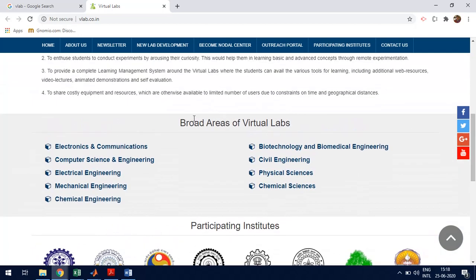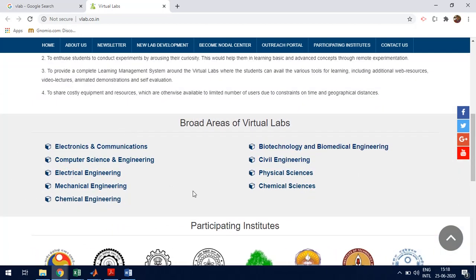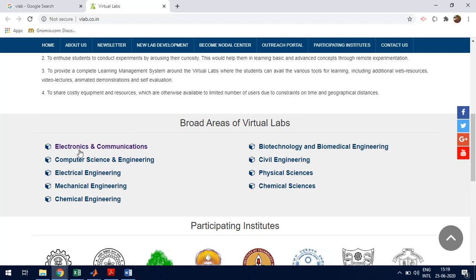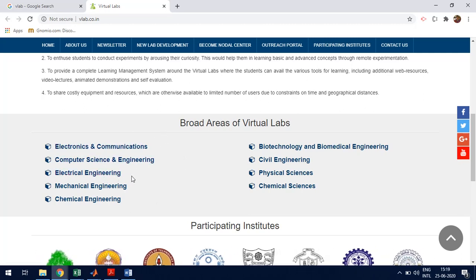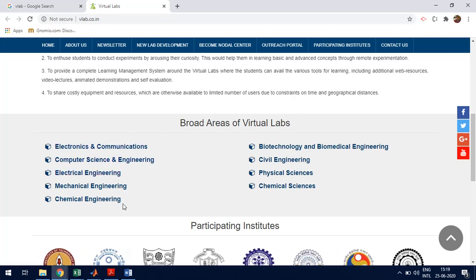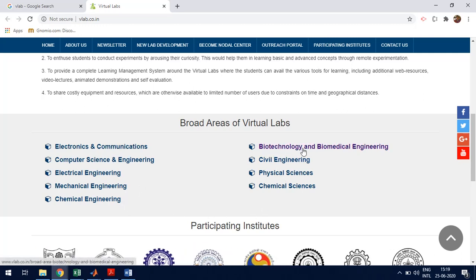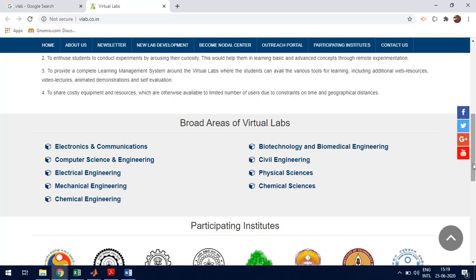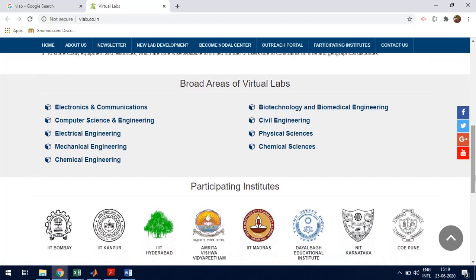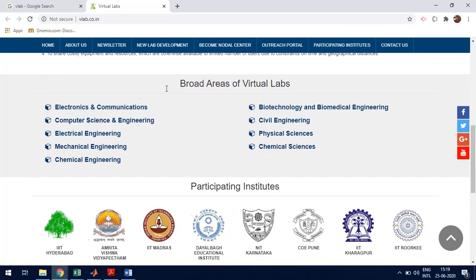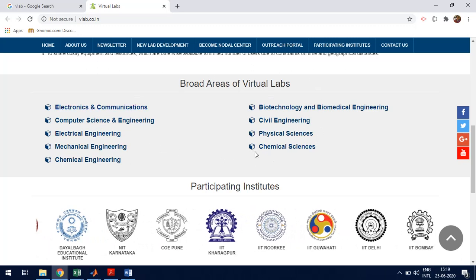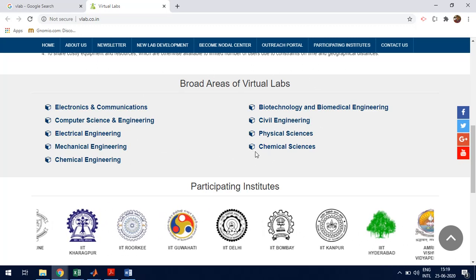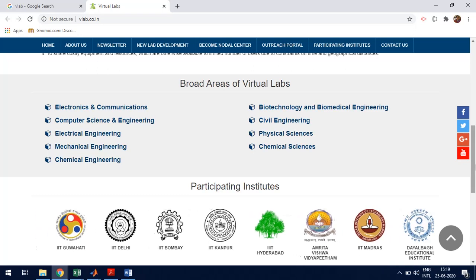And you can see that these are the areas which are covered under the virtual labs. So electronics, computer science, electrical engineering, mechanical engineering, chemical, biotechnology, civil, physical sciences and chemical sciences. Now these are the broad areas. So under these areas there are different experiments which have been coined and uploaded by different institutes.